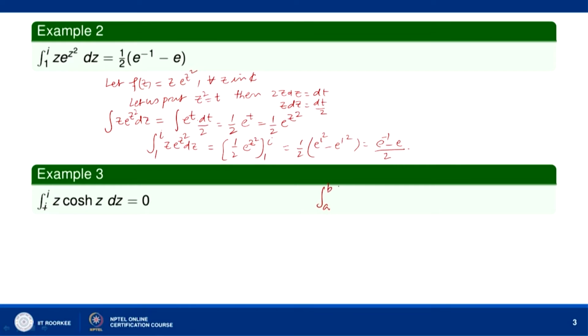We have the integral from a to b of f(z) g dash z dz equal to f(z) into g(z) evaluated from a to b, minus the integral from a to b of f dash z into g(z) dz. This is the formula for integration by parts.